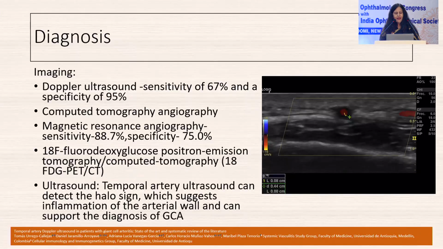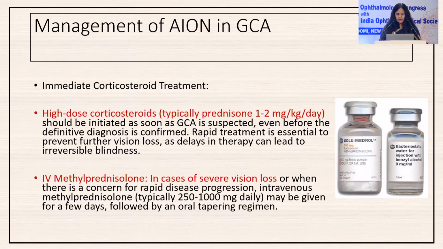You see a halo sign, which suggests inflammation of the arterial wall, and you can confirm the diagnosis of GCA. Other more expensive ways of confirming the diagnosis are CTA and MRA, along with PET CT scan, but these have lesser specificity than the ultrasound.